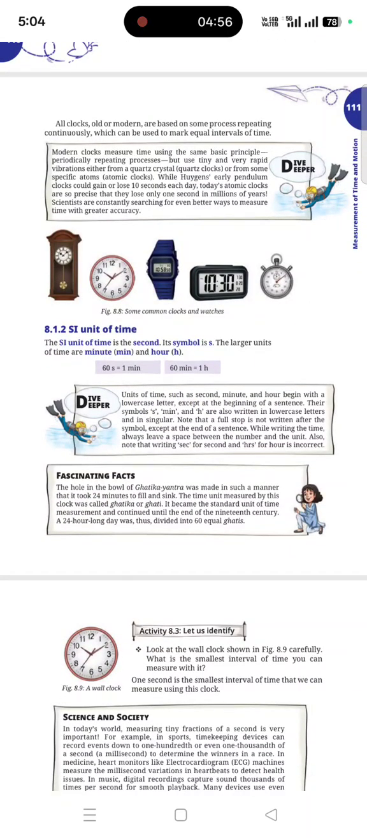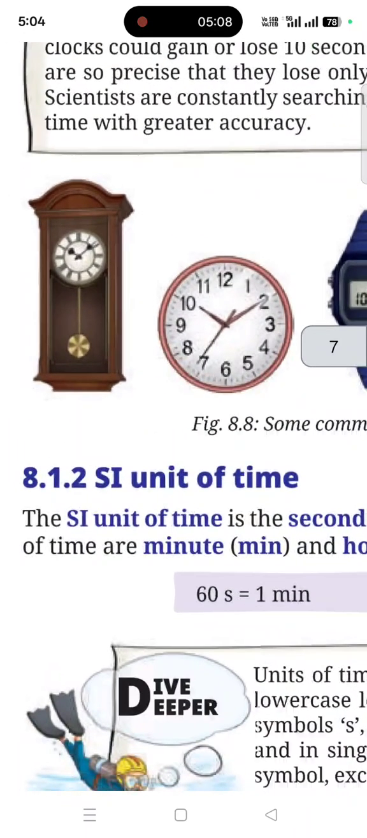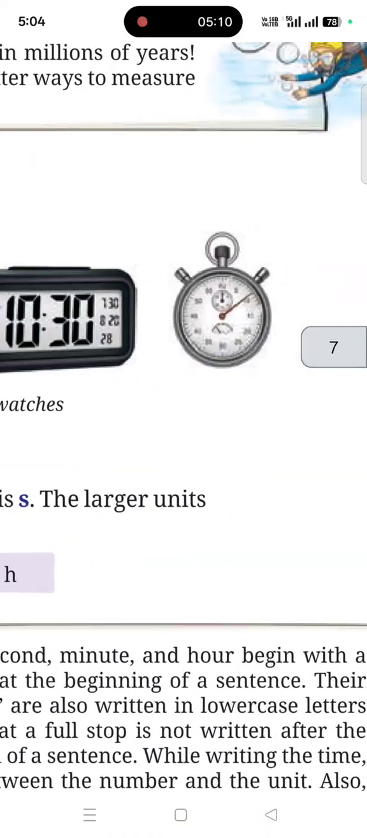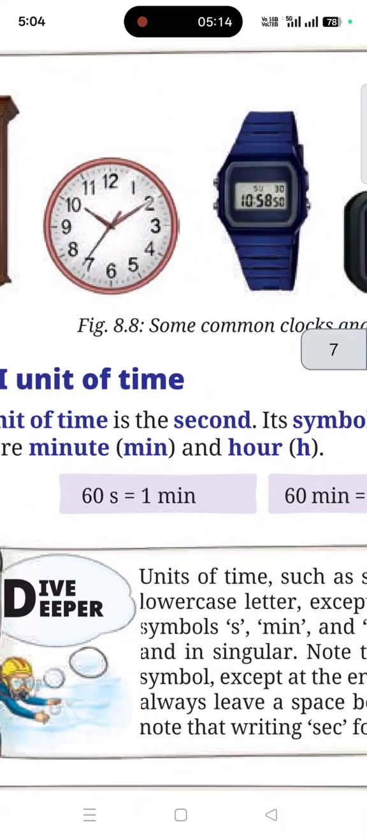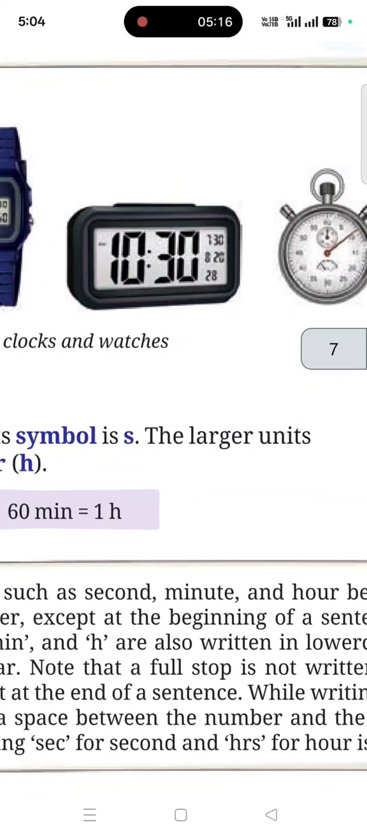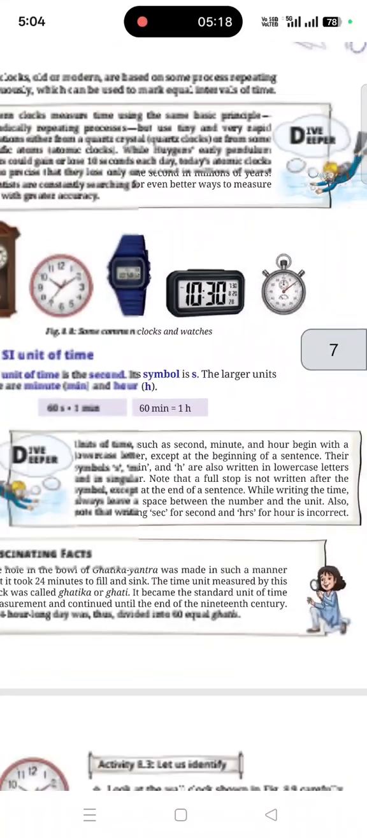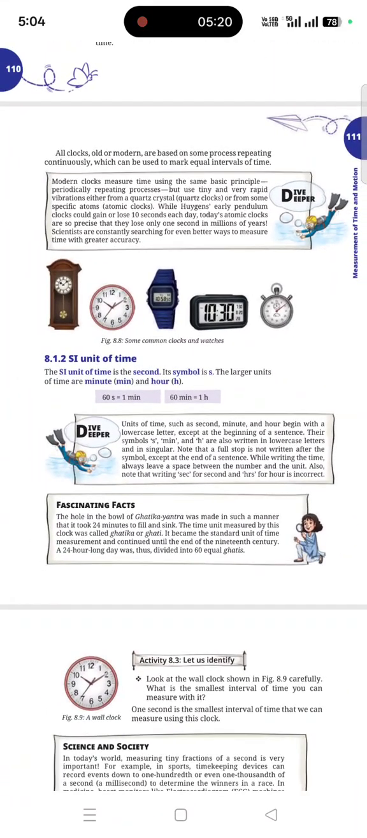Modern clocks measure time using the same basic principle, a periodically repeating process, but use tiny and very rapid vibrations either from a quartz crystal or from specific atomic clocks. You can see some common clocks and watches present right now: pendulum clocks, a wall clock, a digital clock, and a stopwatch, that is a timer. All of these are present in the diagram, so we are using them in modern times.